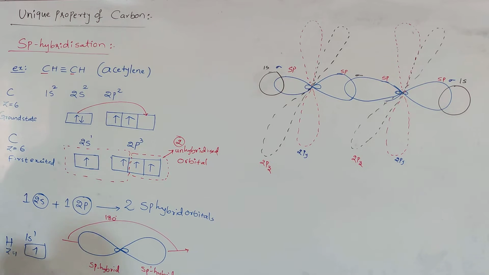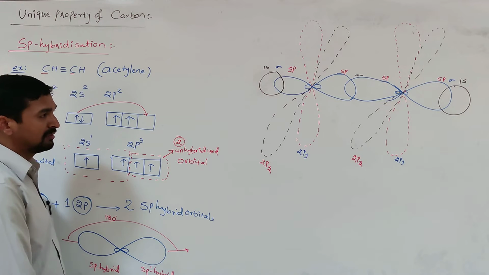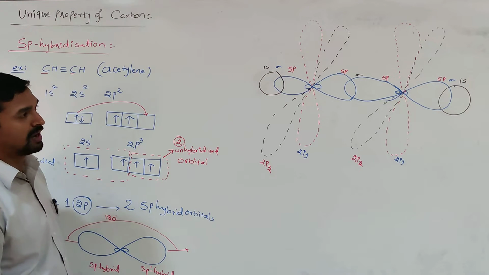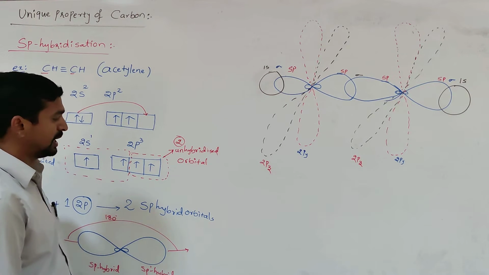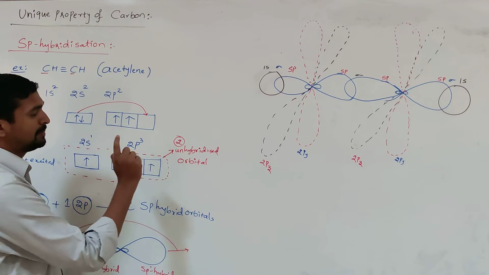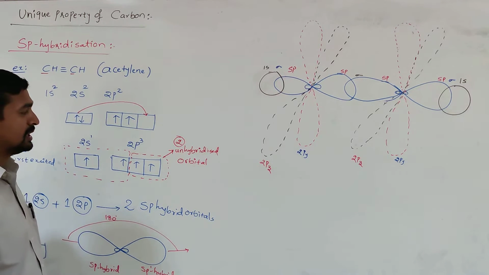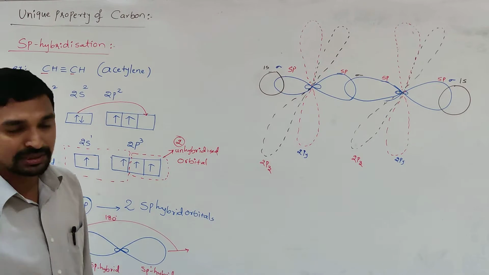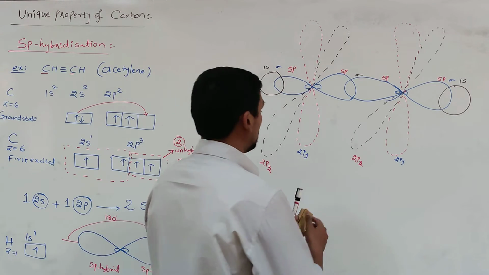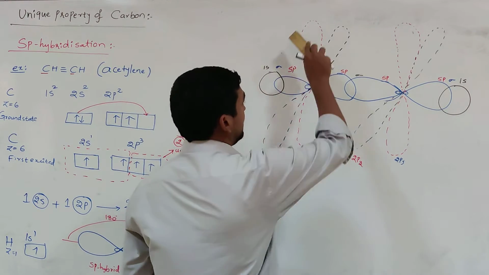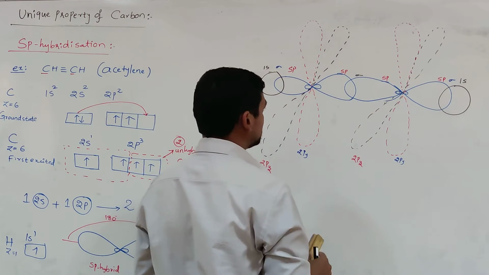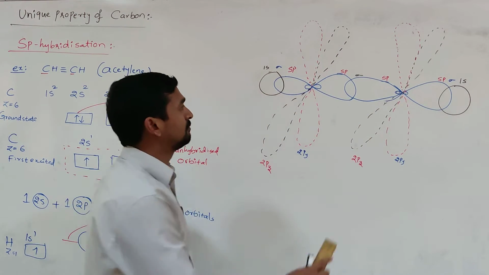Then what is left? The two sp hybrid orbitals are involved in the formation of sigma bonds at each carbon atom. Now two unhybridized orbitals are present at each carbon atom. These unhybridized orbitals overlap sidewise, which results in the formation of a pi bond.